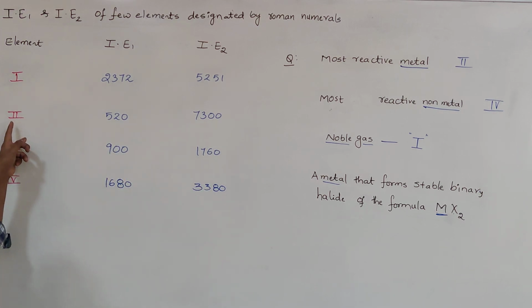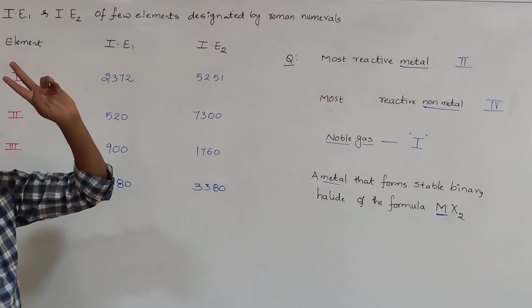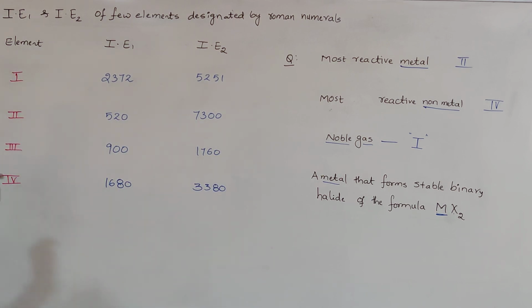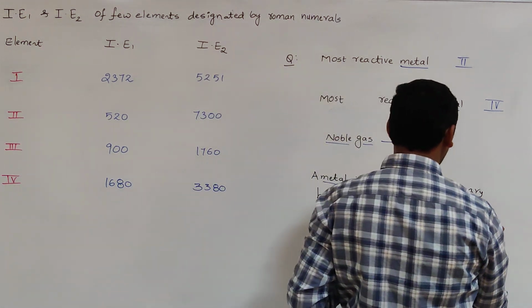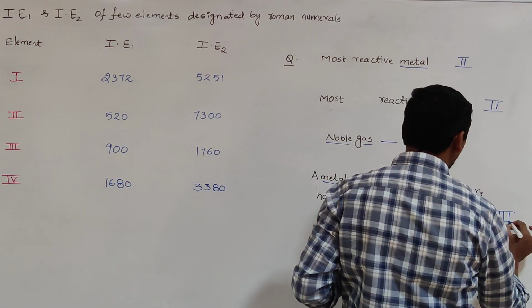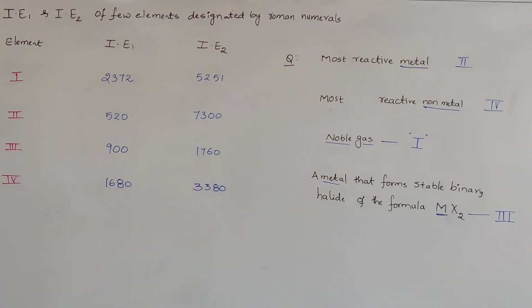Whereas the second one is ready to lose only 1 electron. But here we need the binary halide, which requires losing 2 electrons. That's why the metal that can form the stable binary halide is the third element. Like that we have to analyze, to identify the metal, non-metal and noble gas, and which can form the binary halide or the monohalide.